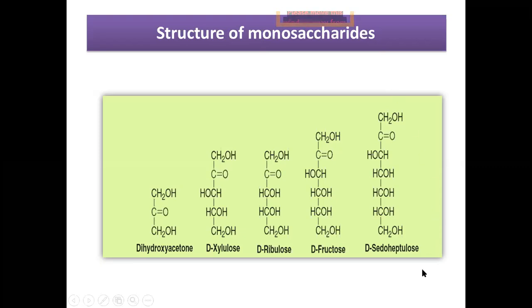Dihydroxyacetone is the example of ketotriose, meaning it has the ketonic group in its structure plus 3 carbon atoms. Ketonic group identification is the carbon double bond O. Similarly, we have seen in the previous slide that the CHO group is present in the aldotrioses, and this CHO group is present at the carbon number 1 position, while this ketonic group in the structure of monosaccharides is always present at carbon number 2 position. Okay.